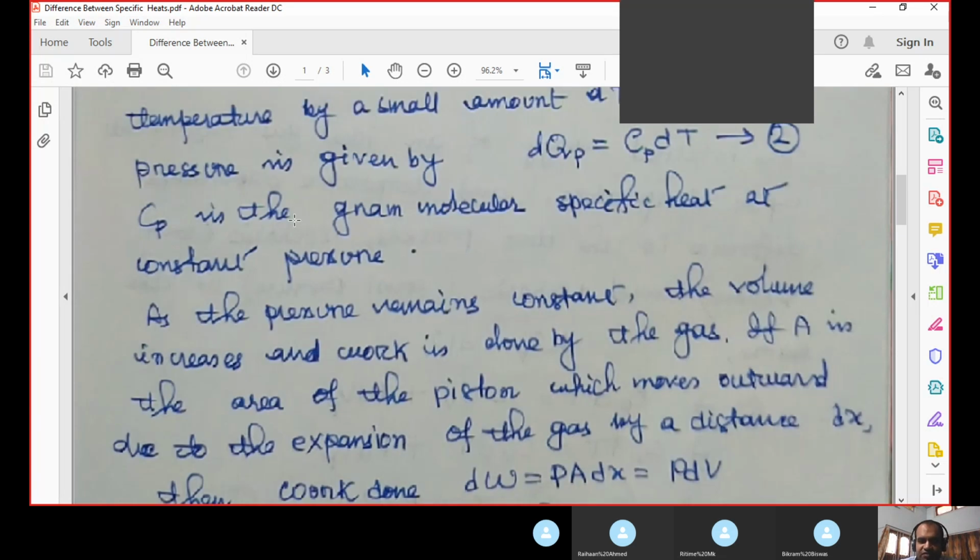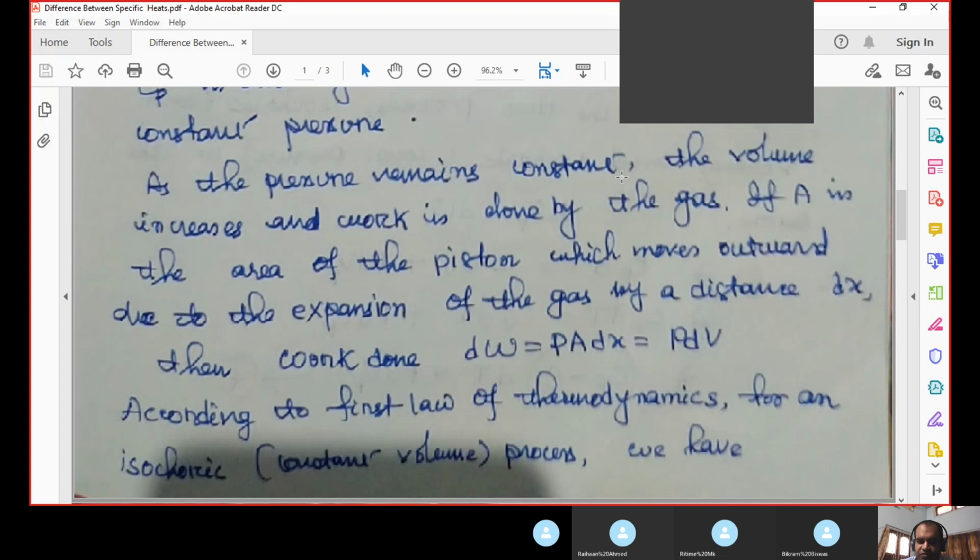In this second case, you have kept the pressure constant, but the volume increases and work is done by the gas. That we have already learned in the first law of thermodynamics. If you keep the pressure constant, then with the supply of heat to a given system, the volume increases and work is done by the gas.